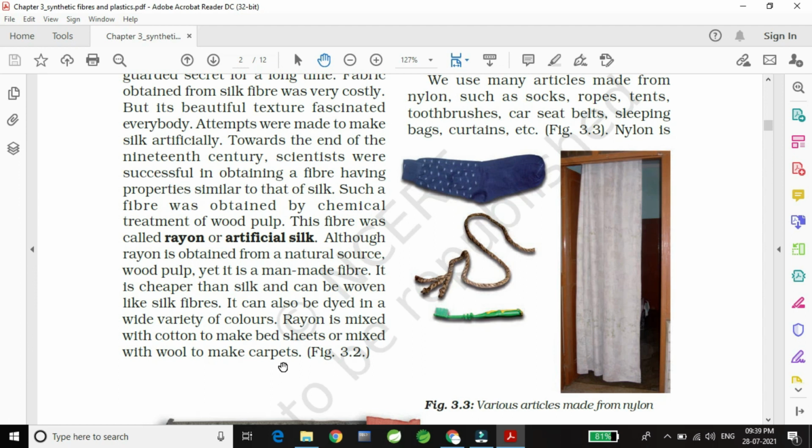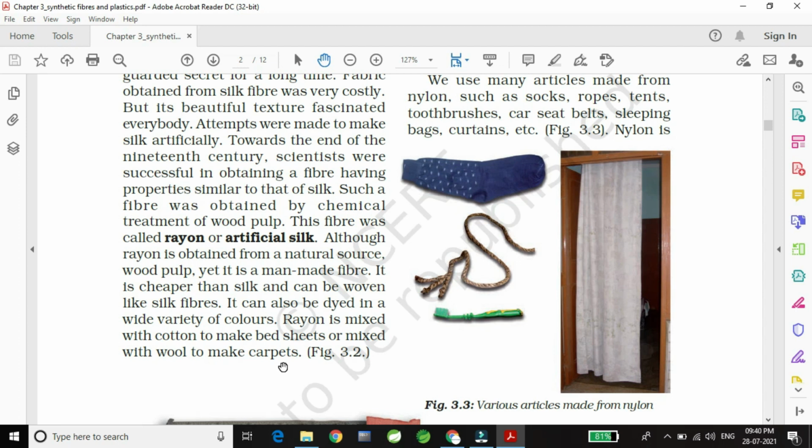It is made up of rayon plus cotton. So that's why they are selling it in a cheap price. But if you go and buy the bed sheet purely which is made up of cotton, it is very high in cost. Similarly, if we mix wool with rayon, then carpets are made.